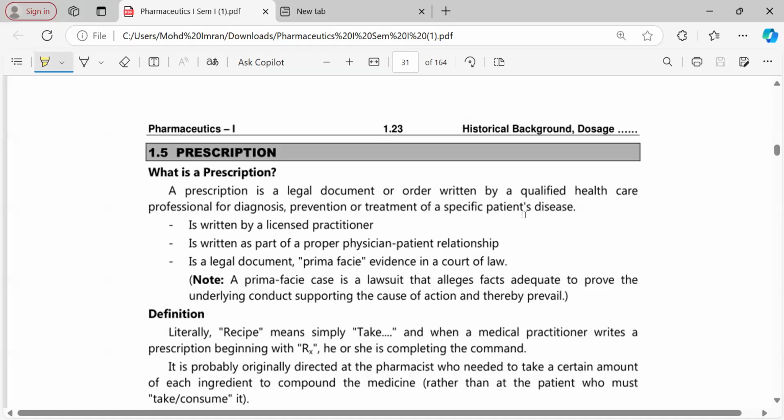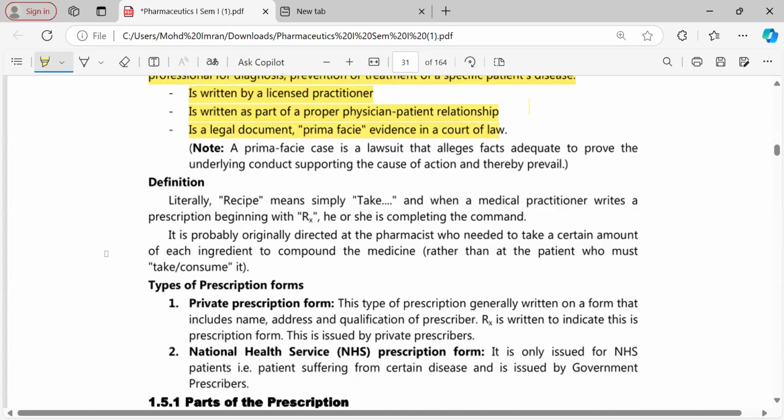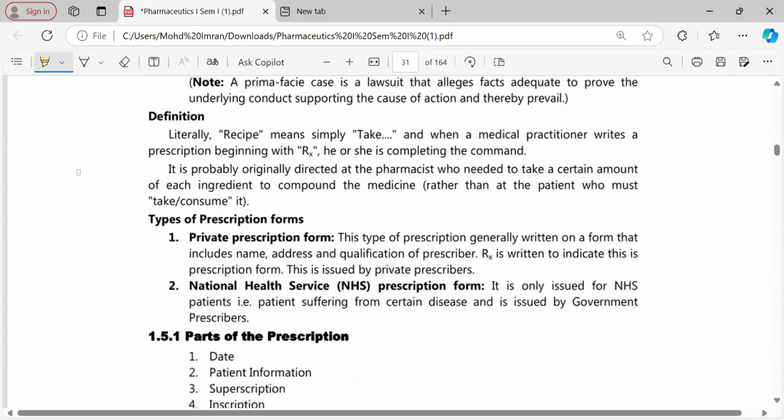Okay, so you can see clearly here, prescription is a legal document. It's an order written by a qualified healthcare practitioner or a doctor or a physician, right? And it is written by a licensed practitioner to a pharmacist. Okay, so that's the important definition. You should remember what a prescription is.